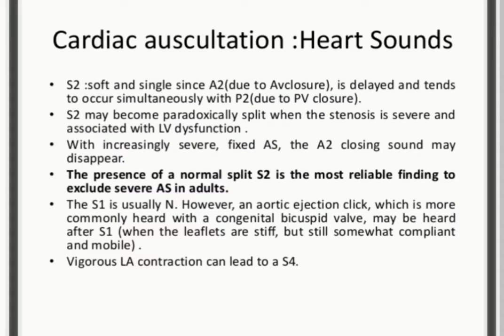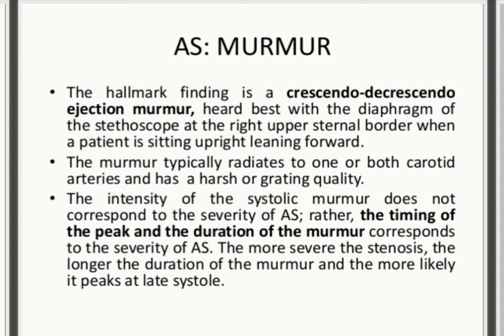However, an aortic ejection click, which is more commonly heard with a congenital bicuspid valve, may be heard after S1. The vigorous left atrial contraction will lead to an S4. Now the aortic stenosis murmur, that is the hallmark, the characteristic finding, is the crescendo-decrescendo ejection murmur, which you can only see in aortic stenosis.